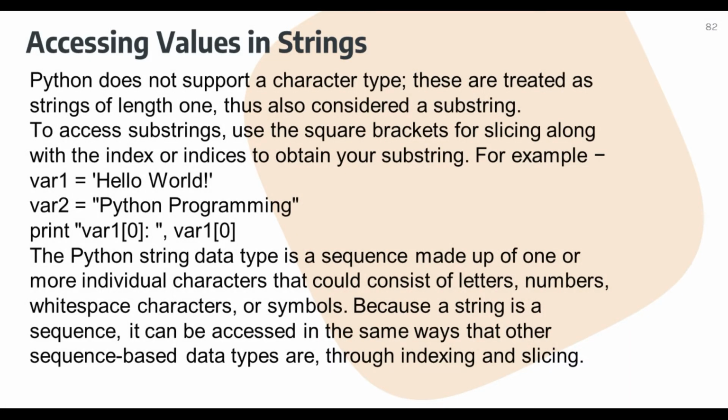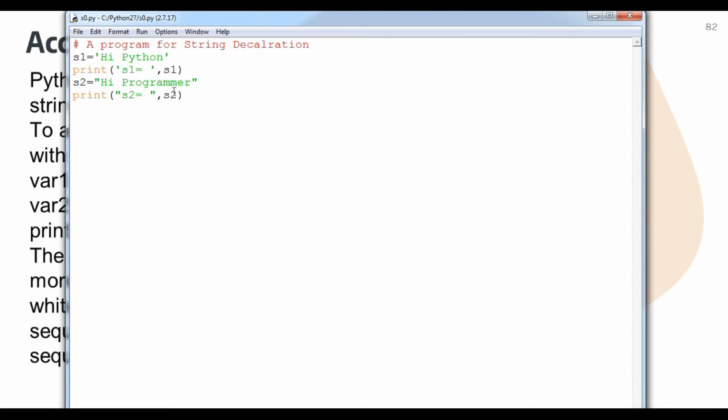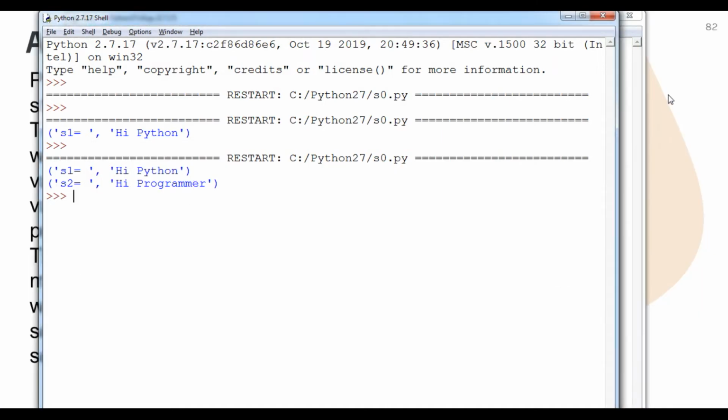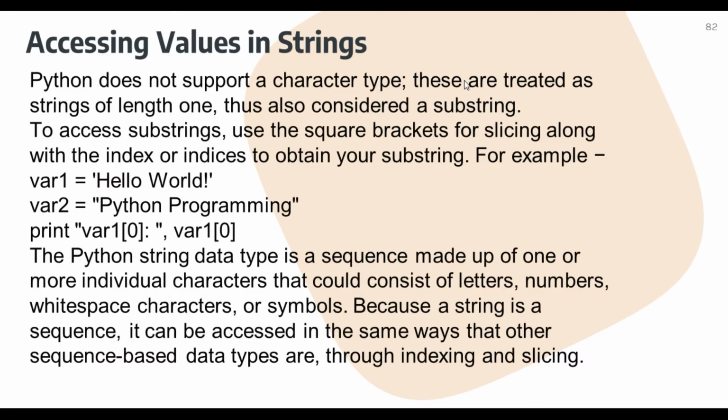Accessing the value in a string. In this particular topic, we will see how to access the value of a string. In the earlier video, we learned to directly print the string variable like s1, s2, whatever, and the output will print the whole string. We can consider a string as a collection of characters, which may contain white space, numbers, letters, and symbols also. These collections make a string, and a string itself follows the sequence or array type.